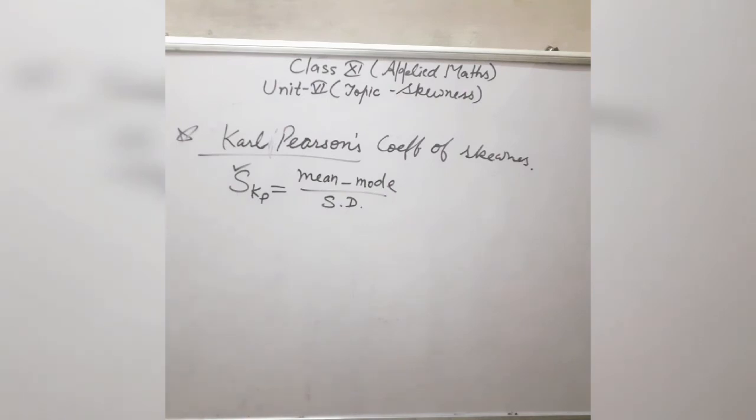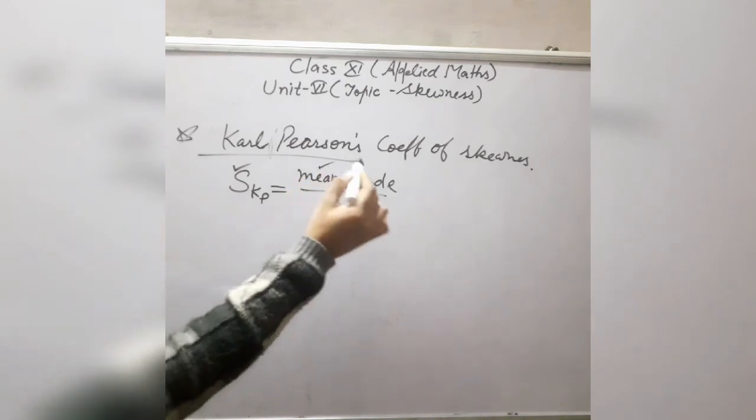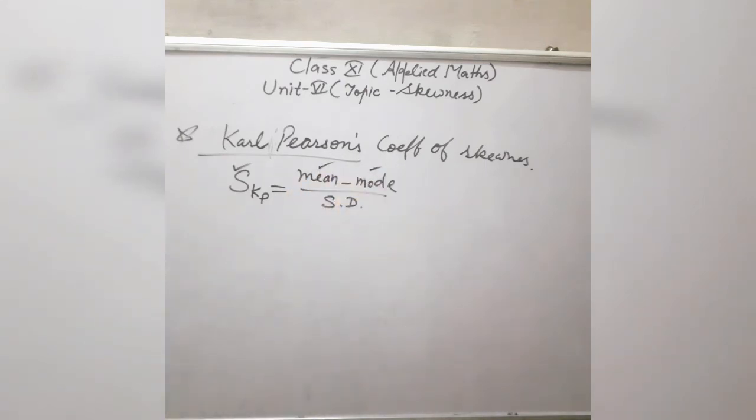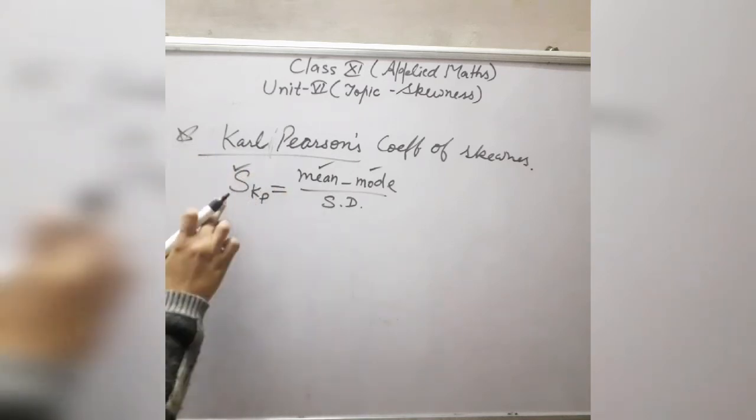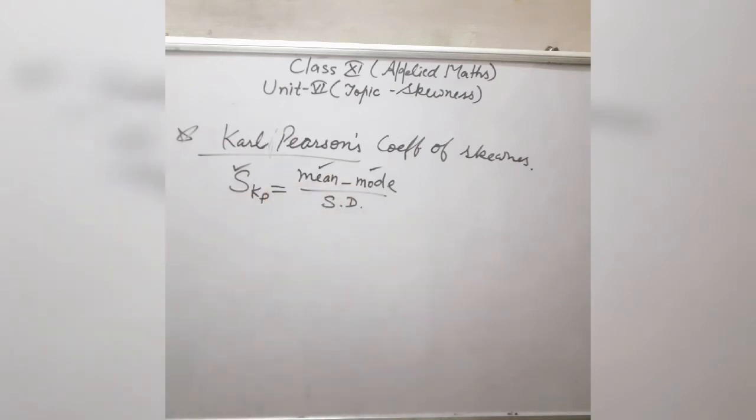And all of you already know very well that if any data is given to you, then with the help of the given data you can very easily find the mean, median, mode, variance, standard deviation, all these things. So for finding this coefficient, mean, mode and standard deviation, these three things are required. But sometimes, in place of mode, suppose median and mean are given to you.